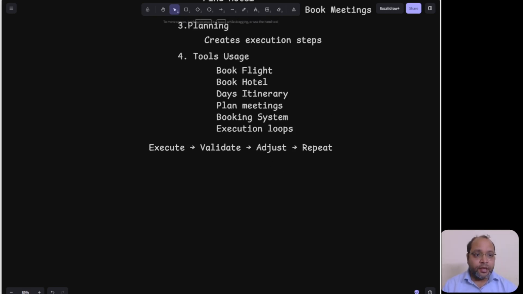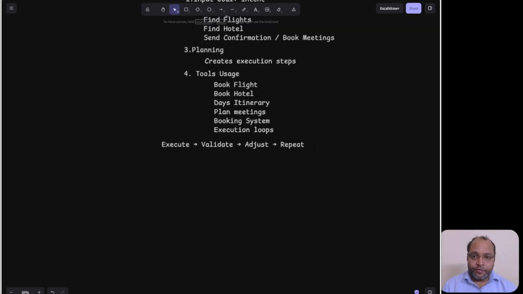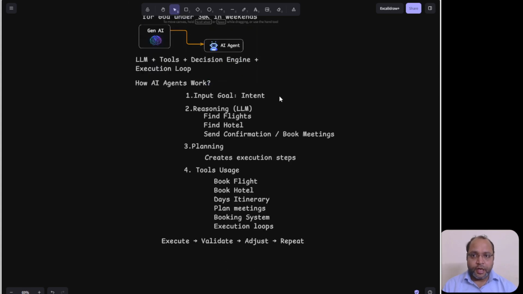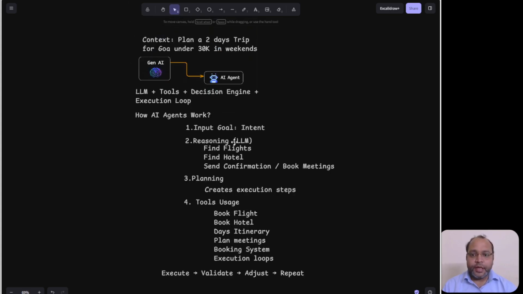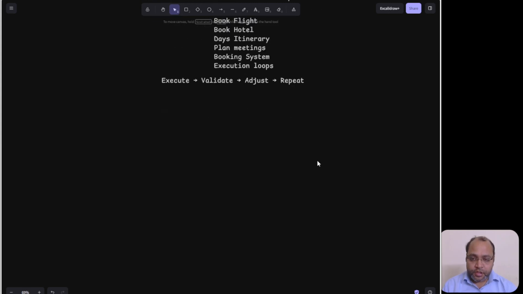There are key characteristics. This is the way the agent works, how the agent works. So till now you understand how the agent works. There is also a part called the characteristics of an AI agent and the capabilities of an AI agent. Autonomy: agents operate without constant human input.